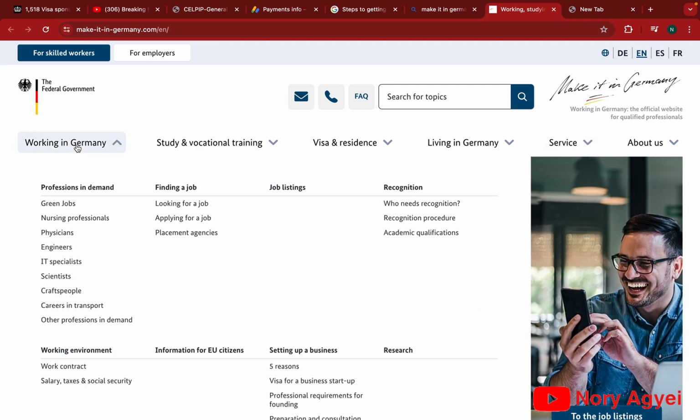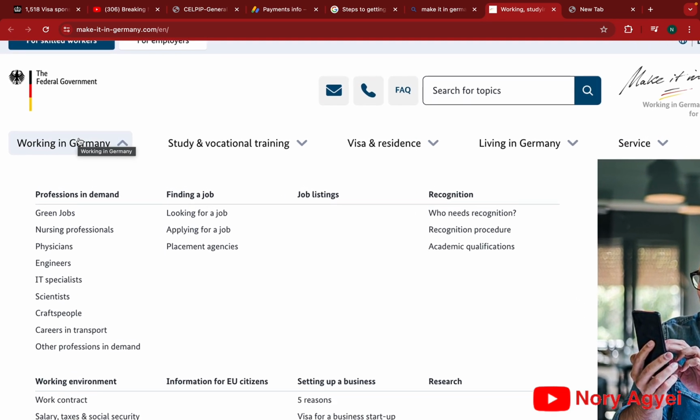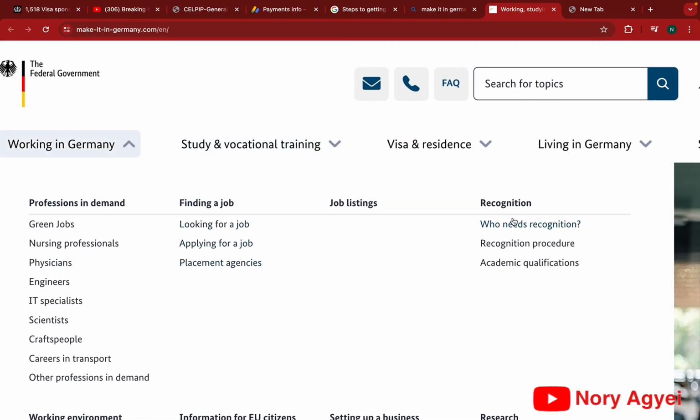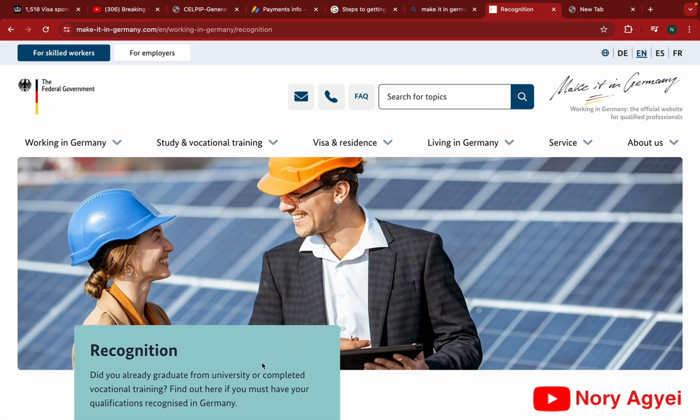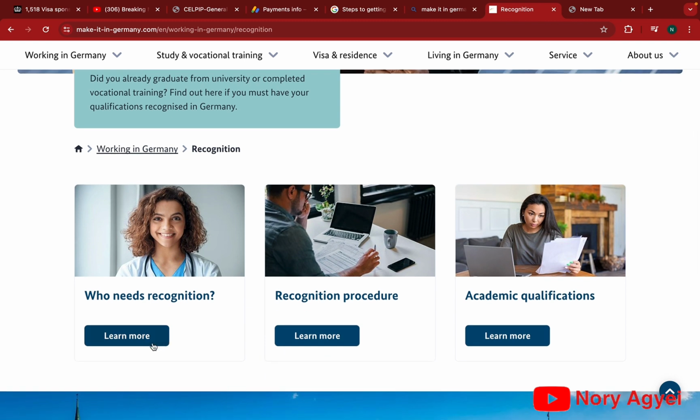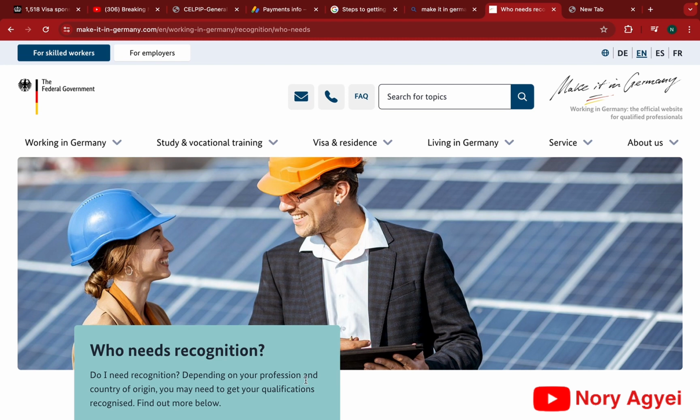Because we want authentic information, we are using the government website. So you go to makeitingermany.com, and when you get to the website, you go to Working in Germany, and you see drop-down menus under it, and you click on Recognition because we want to understand all it takes to get your qualification recognized. Now you can see who needs to be recognized, the recognition procedure, and academic qualification. We are just going into the first two: who needs recognition, and then the recognition procedure.